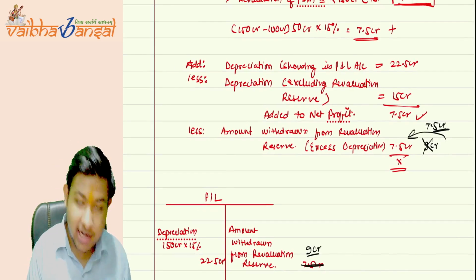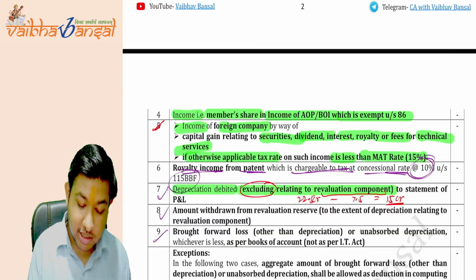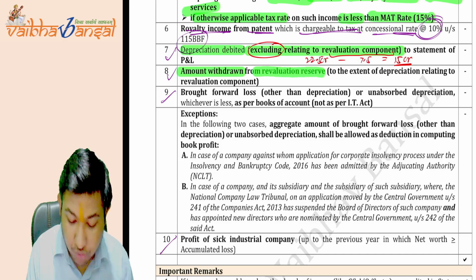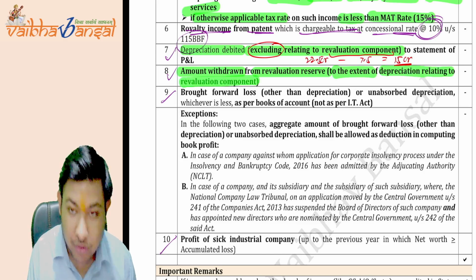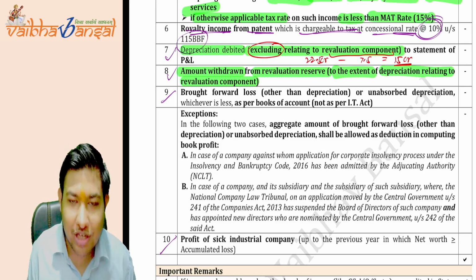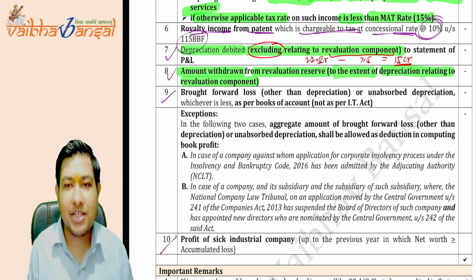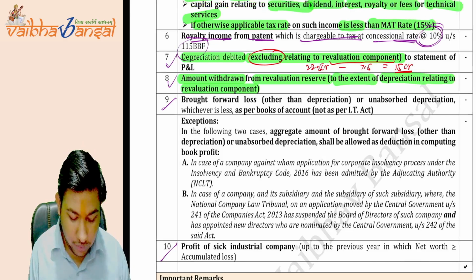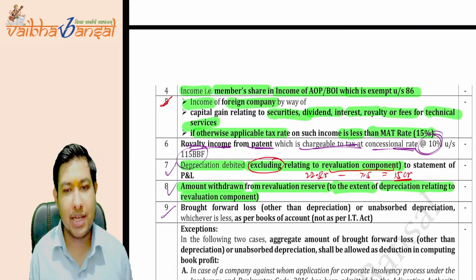All three adjustments, why it is added, why it is subtracted, all these three points are clear to you. Just read it from the notes as well. Amount withdrawn from the revaluation reserve, that is 7.5 CR, to the extent of the depreciation relating to the revaluation component, that is the excess depreciation. The excess depreciation that you have charged, the 7.5 crores, the excess charge to the PNL shall be less from the net profit, just to nullify the effect of the above two entries, point number 12 and point number 7 of the less. Is this clear to you all?